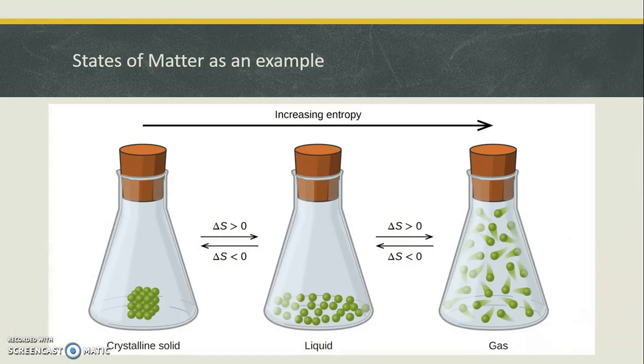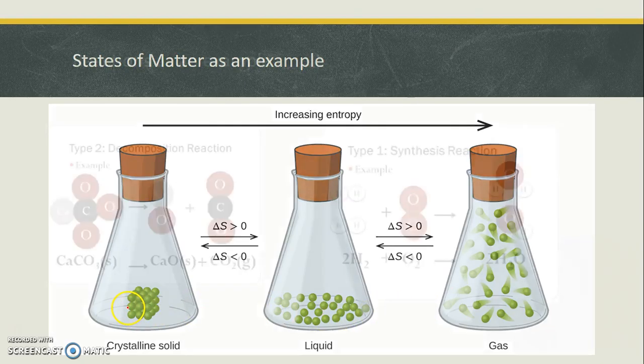Here's some examples of entropy. I have the states of matter. As you have the solid over here, everything is very nice and orderly. And then as you go to a liquid, the particles move apart. And as you go to a gas, they move further apart. The amount of disorder is increasing as you go from the solid to the liquid to the gas. And it's pretty easy to tell by looking at the picture. So if you're ever given the option with states of matter, solids would be the least entropy, gases would be the most, and of course if you moved to the left, the entropy would be simply decreasing.